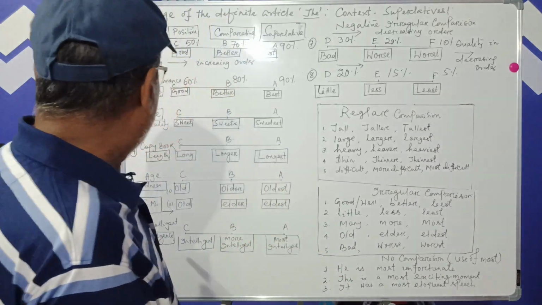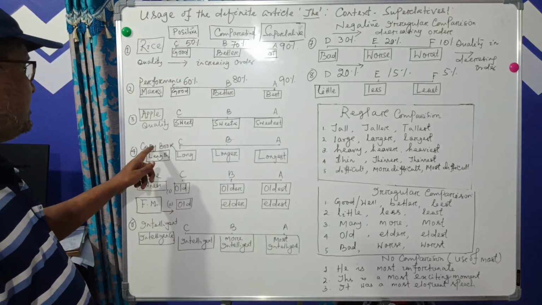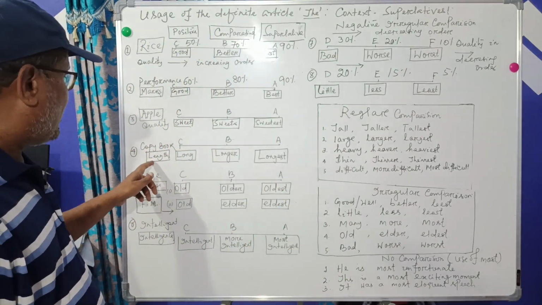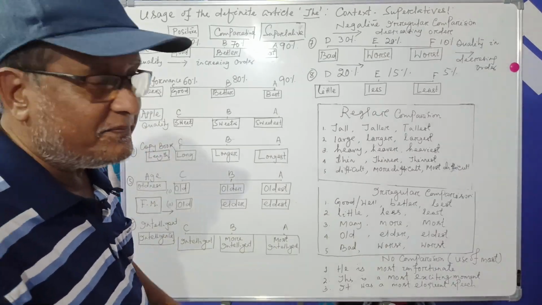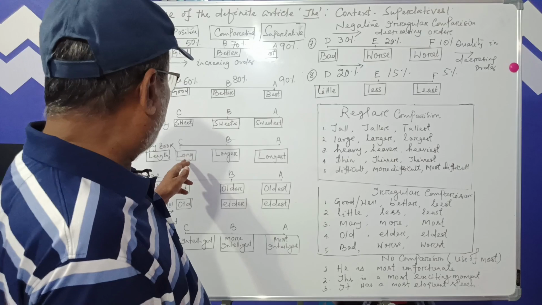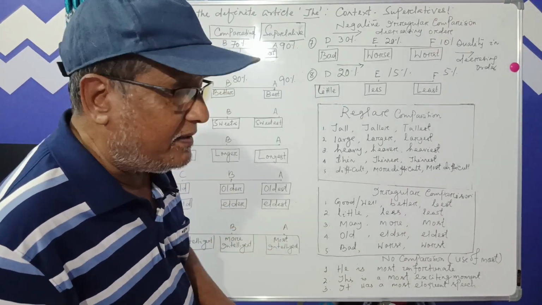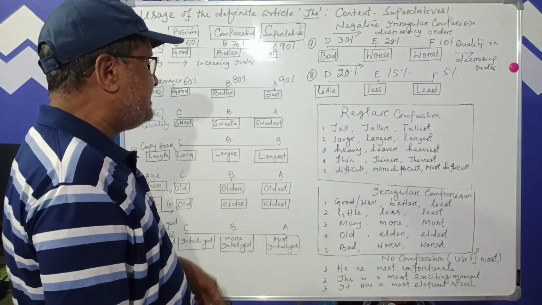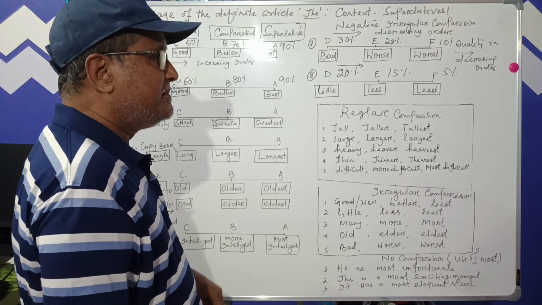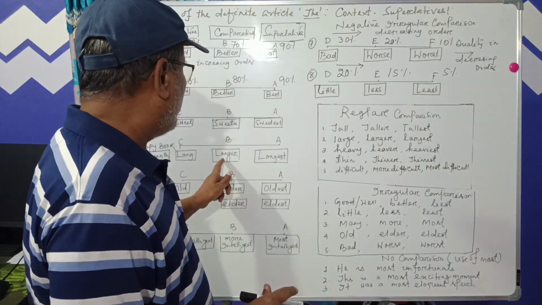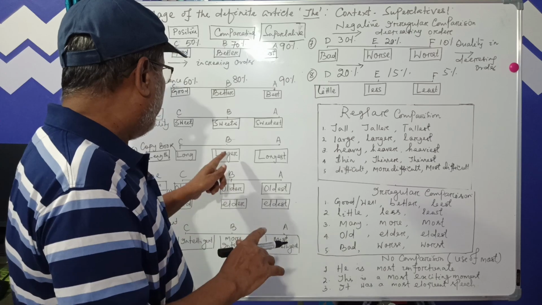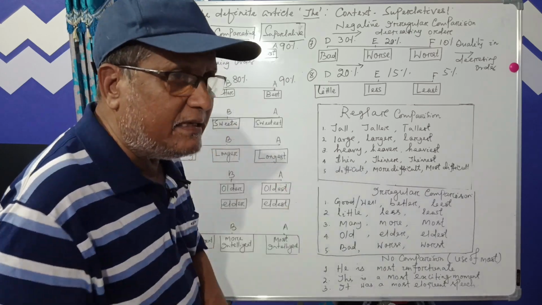Here the noun is the copy book, but the quality is the length. So we compare B and C. B is longer between the two. When there is a comparison between two, we use "B is longer than C".